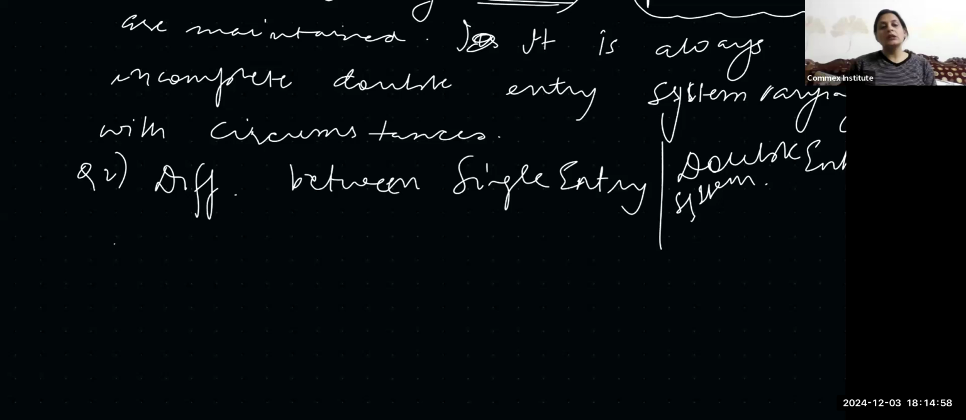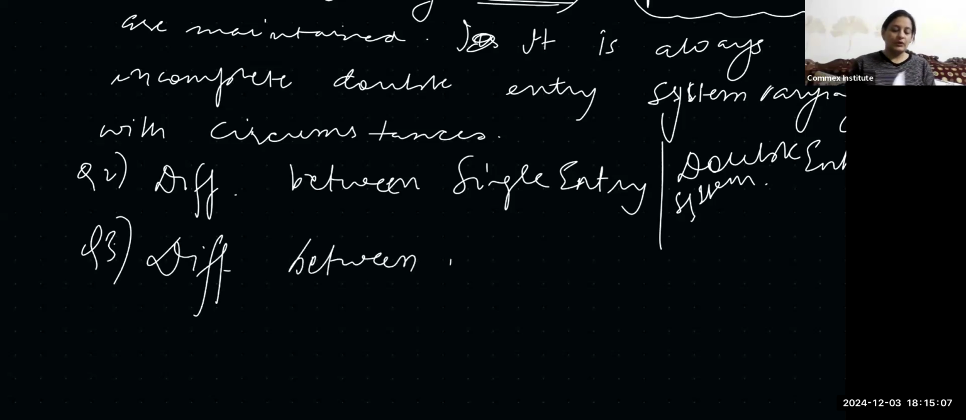And question 3 is difference between balance sheet and statement of affairs. Okay, ये भी important question है. It is given in the book. Just take it from there. All the differences should be in tabular format always.